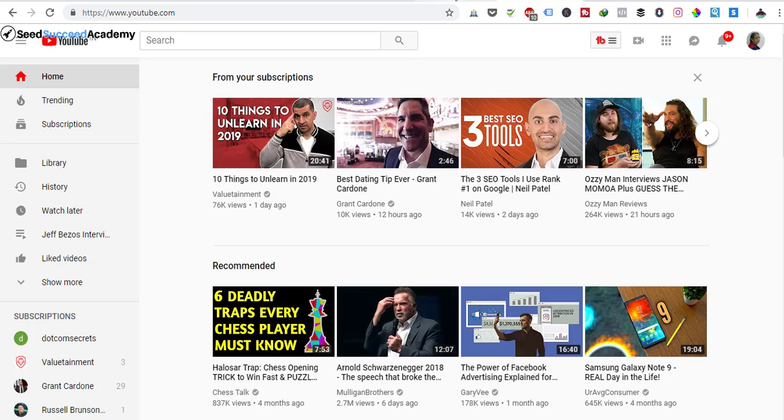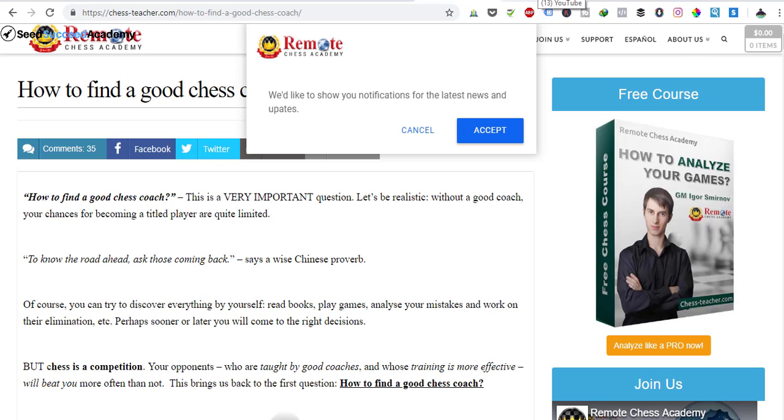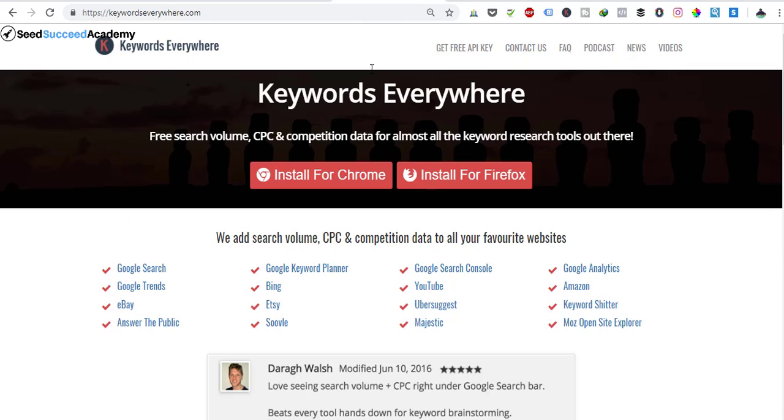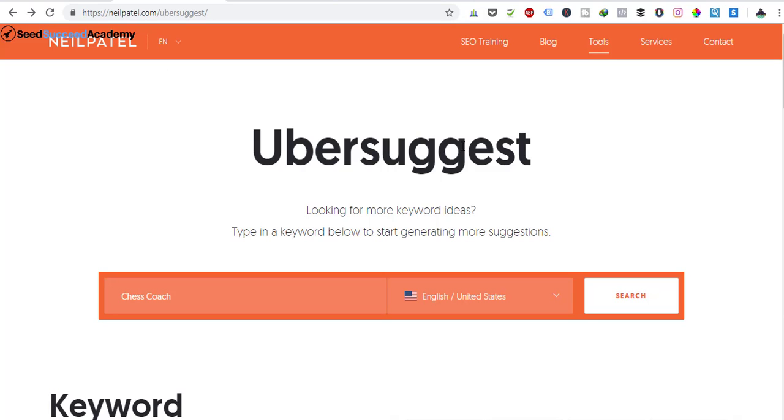The old adage. So next, in terms of tools, you can use Keywords Everywhere. That's a great tool. For getting ideas, you should use this free tool called Ubersuggest. What Ubersuggest does is it gives you ideas for keywords, and it also tells you what people are searching for, the search volume. It's a much more upgraded version of Keywords Everywhere, and it's a great tool.